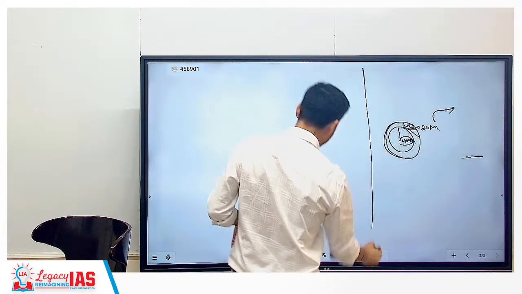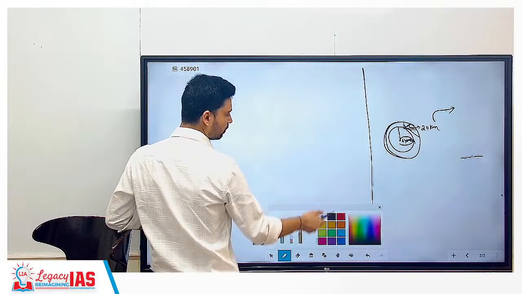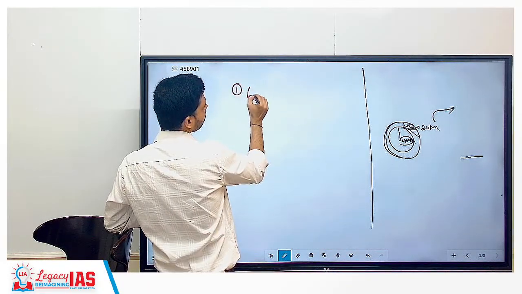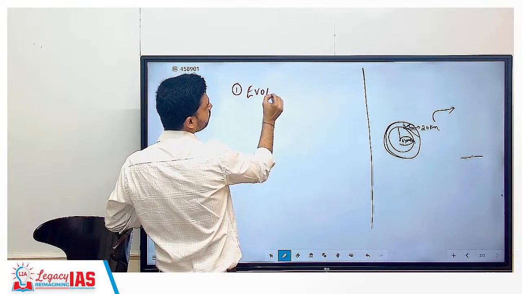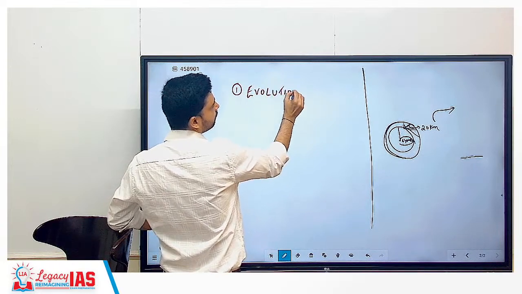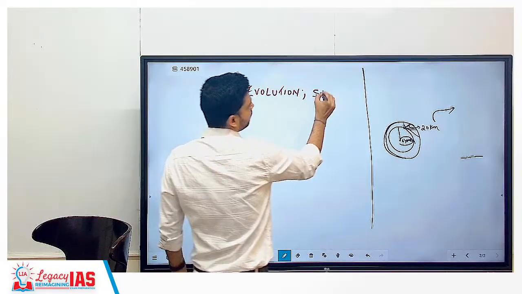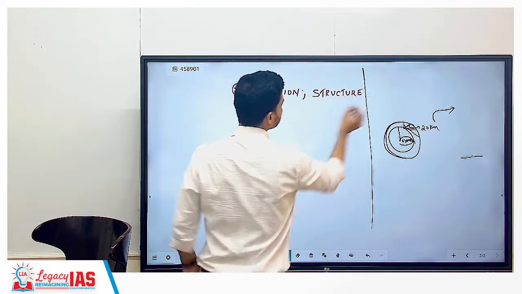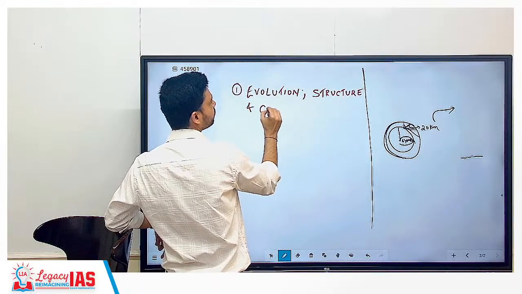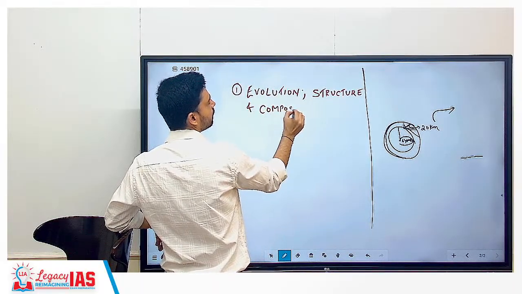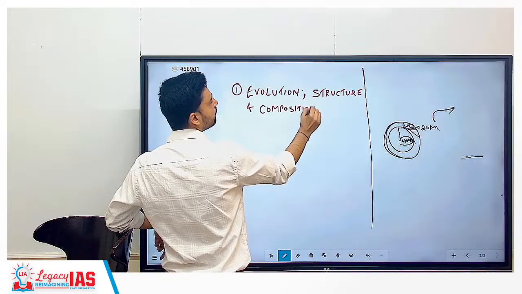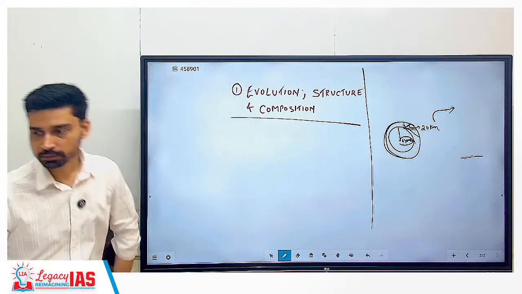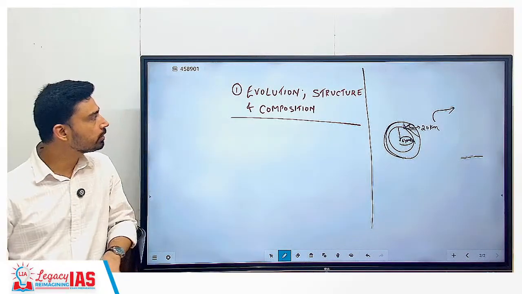So if you look at the chapters that we have to study in climatology, the first is evolution, structure, and composition of atmosphere. Evolution, structure.